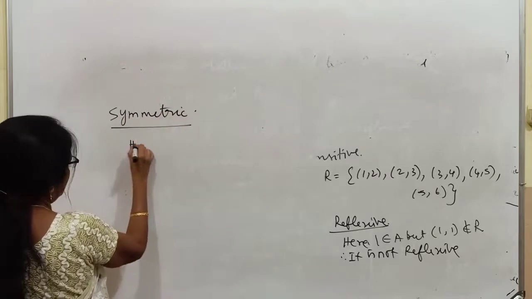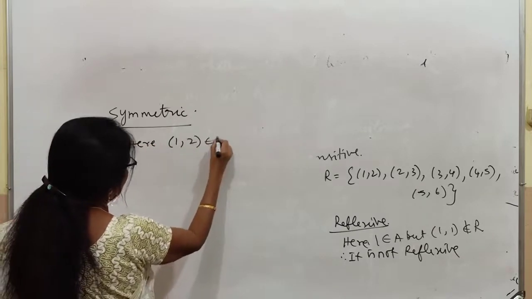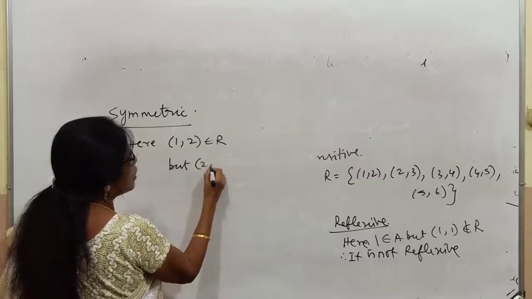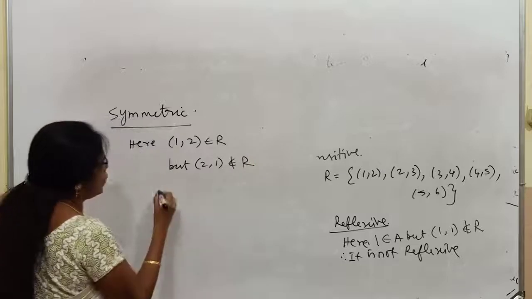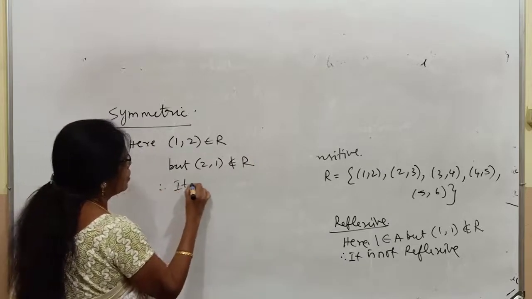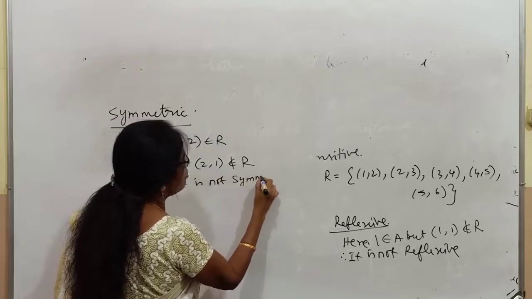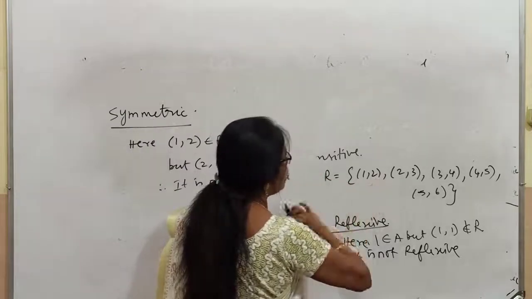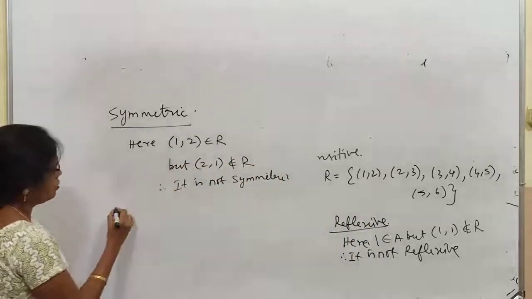Take the first element. 1 comma 2 belongs to R, but the reverse, 2 comma 1, does not belong to R. Therefore, it is not symmetric. What is symmetric, children? If A comma B belongs to R, B comma A should also belong to R. Therefore, it is not symmetric.